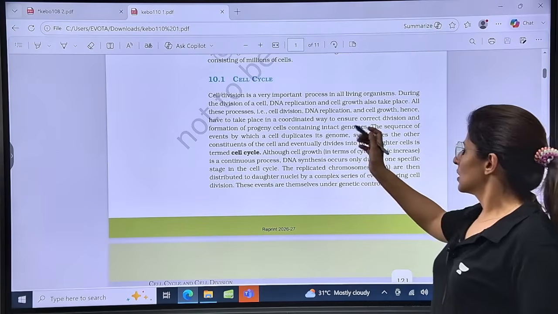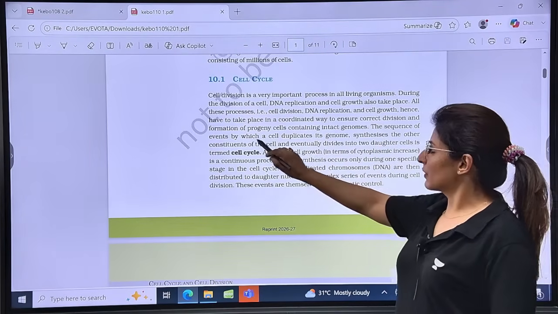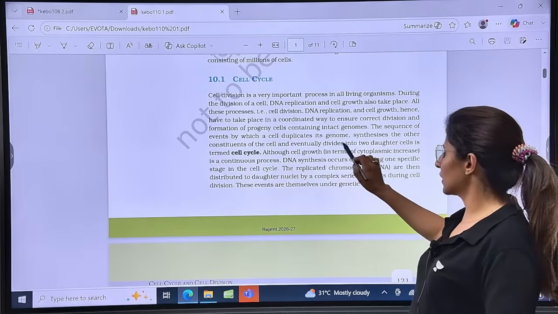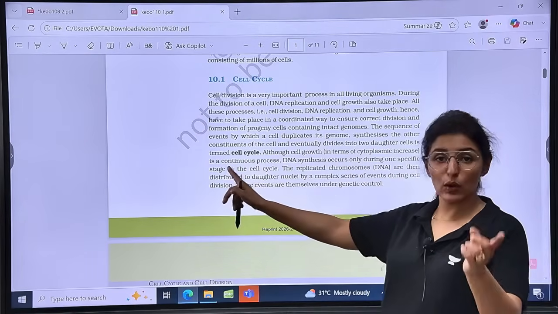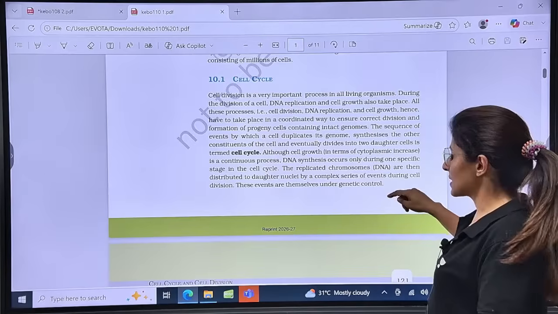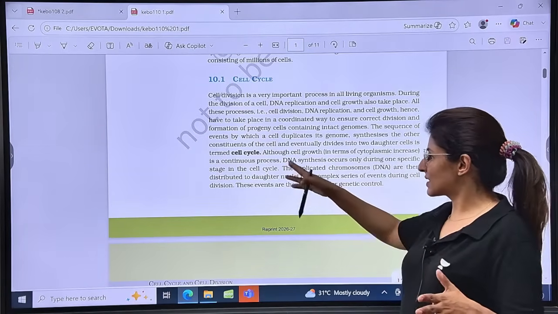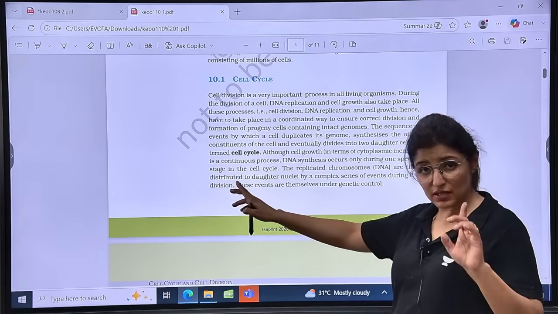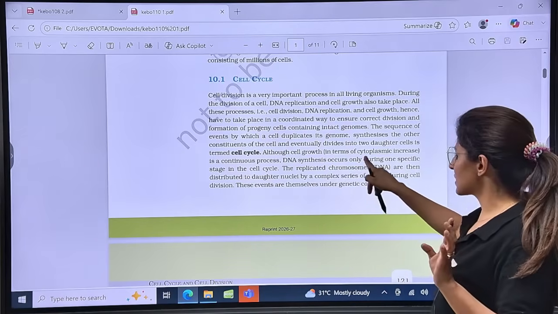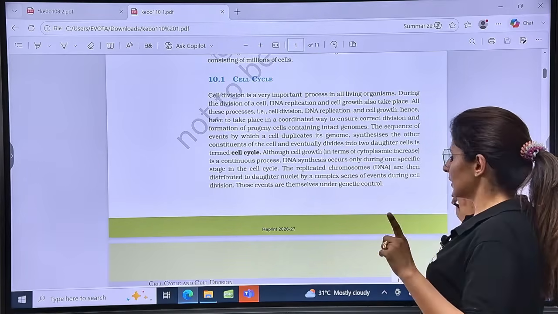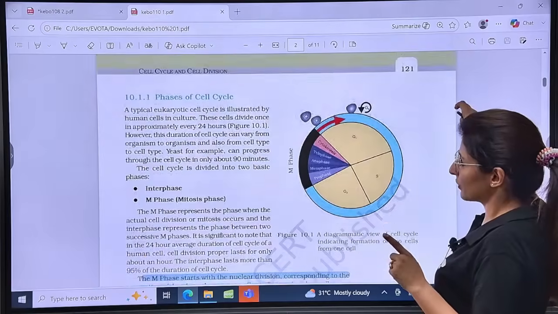All right. First line. The sequence of events by which the cell duplicates its genome, synthesizes the other constituents, and eventually divides into two cells is known as the cell cycle, where there will be a cytoplasmic increase, and cell growth is a continuous process. Very important line: DNA synthesis occurs only during a specific stage, and you know that is the S phase. Is that clear? Now, moving on to the phases.